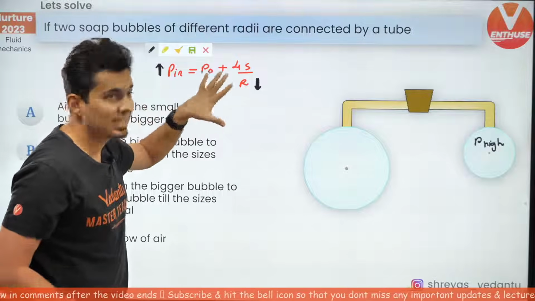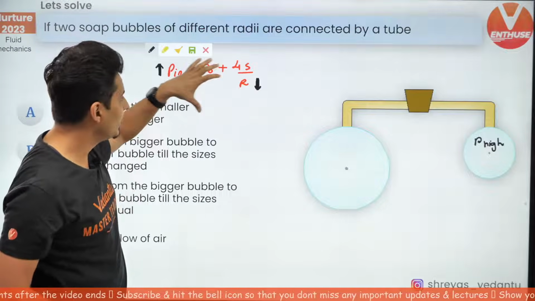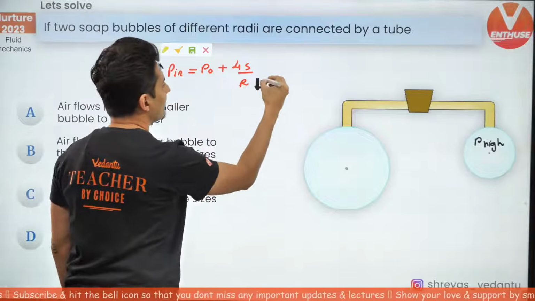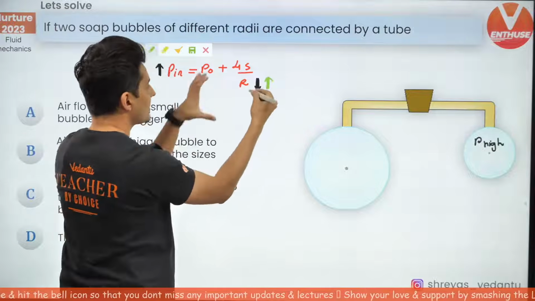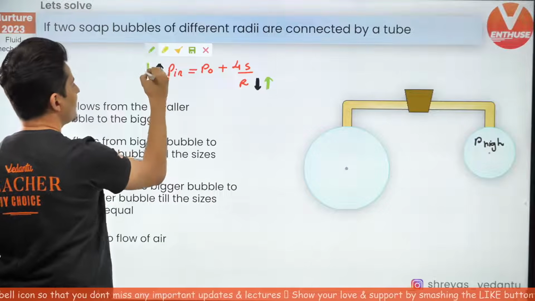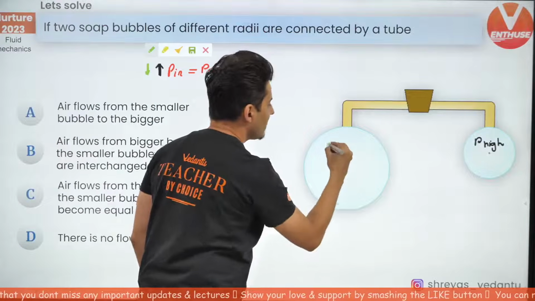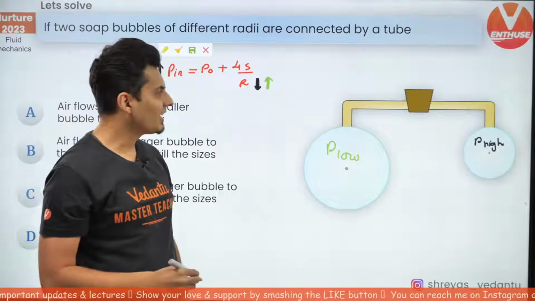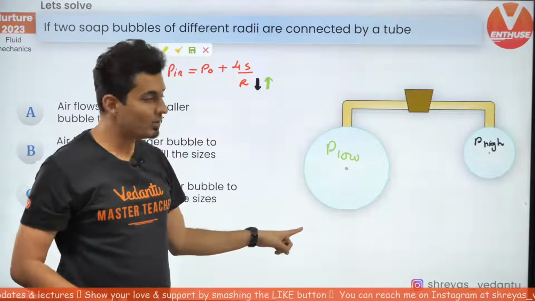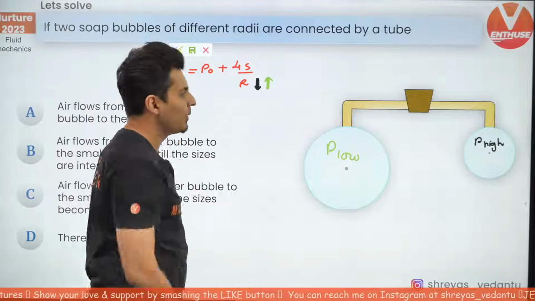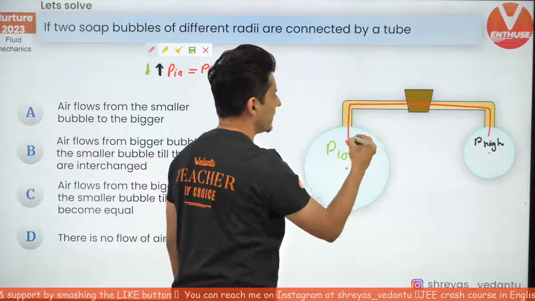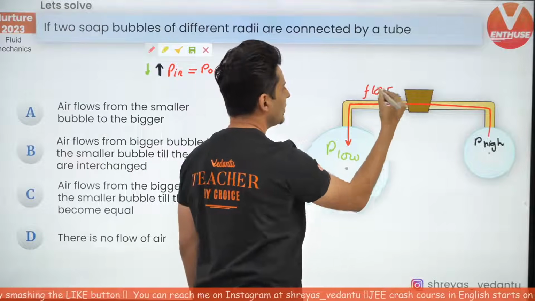So the formula tells me if radius is small, it's in the denominator, pressure should be high. And when the radius is large, this number is small and the pressure is low. So here we have the low pressure. So what does this mean? That is high pressure, that is low pressure. Where does air flow from? Obviously, it will flow from high pressure to the low pressure. That's how the flow is going to be.